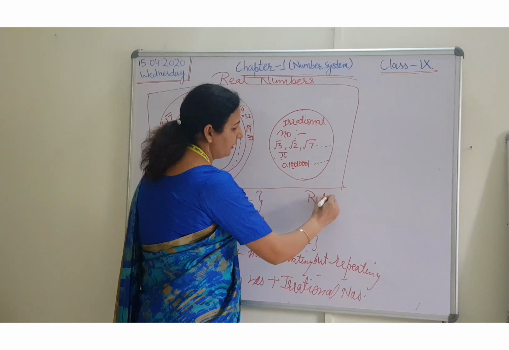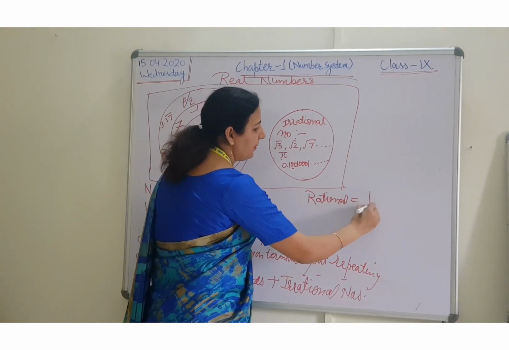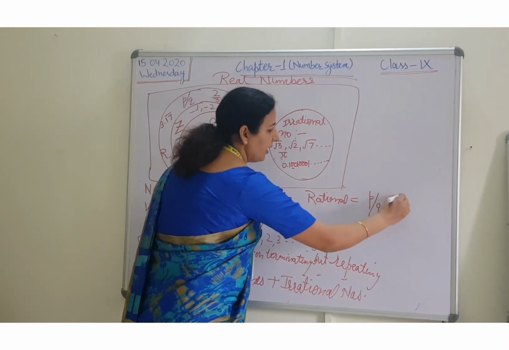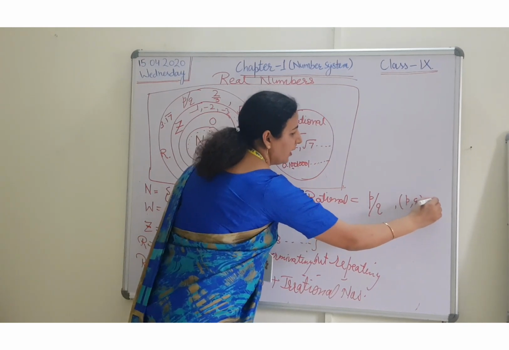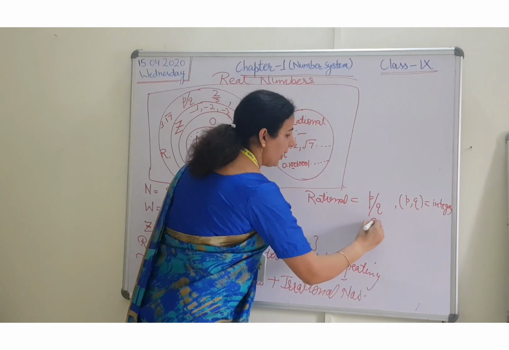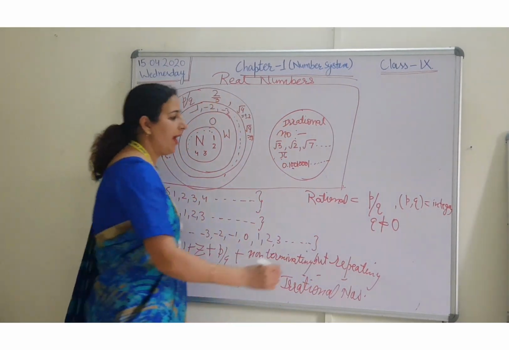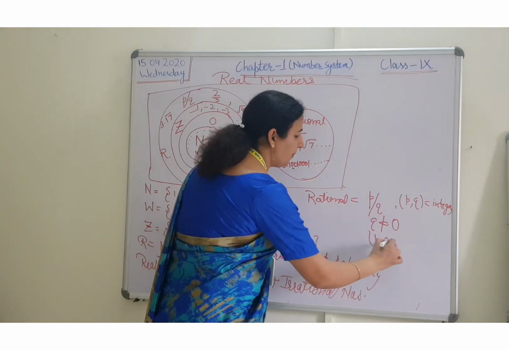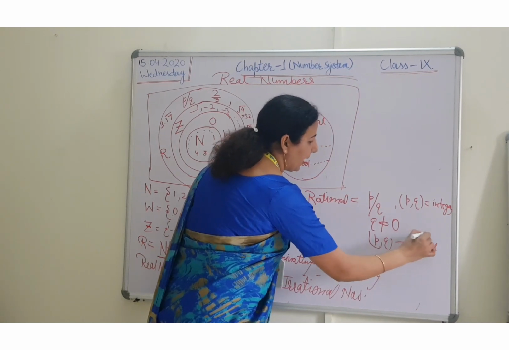Rational numbers means the numbers which can be written in the form of p by q, where p and q are integers, and q should not be equal to 0. In fact, let me add one more thing. P and q should be co-prime.